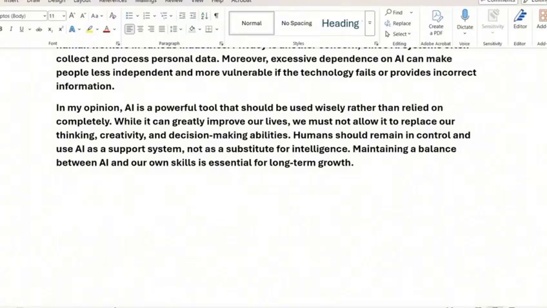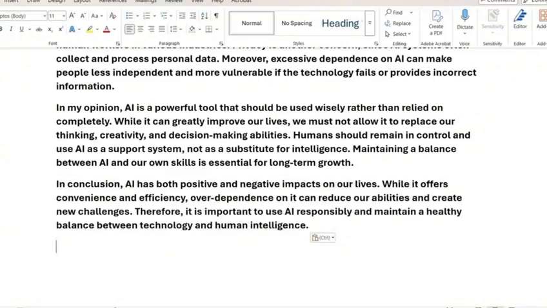Step 5. Finally, end with a strong conclusion. Summarize the essay and give a final thought. For example, in conclusion, AI has both advantages and disadvantages, which make our life easier. Overdependence can create challenges. Therefore, it is important to use AI responsibly and maintain a balance between technology and human intelligence. So, you should make the conclusion short and impactful.